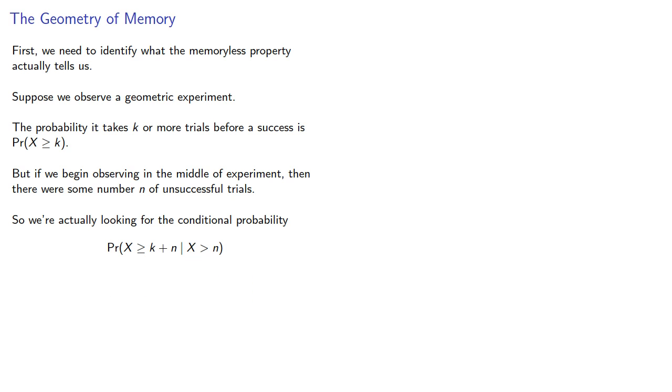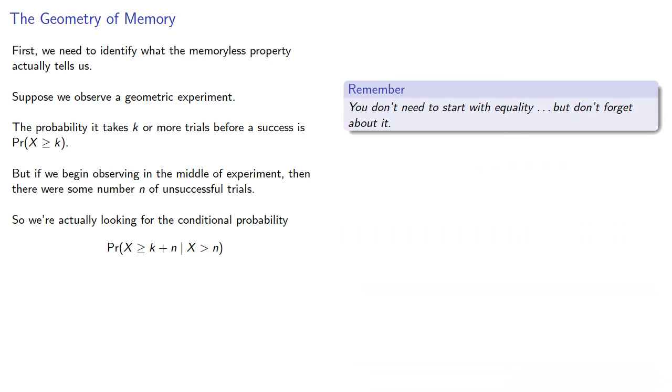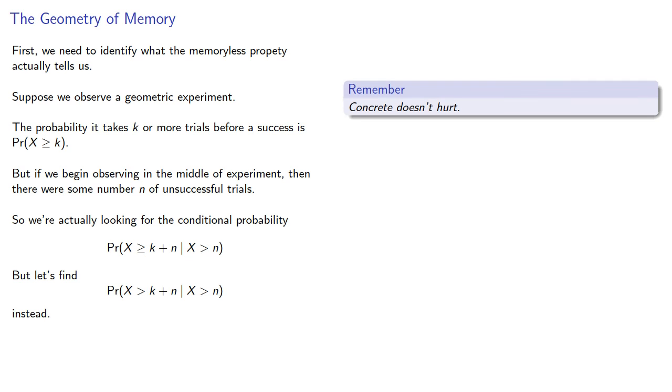But in probability, it's useful to remember that you don't need to start with equality, but don't forget about it. And it turns out that it'll be easier to find the inequalities. So let's find the probability that x is greater than k plus n, given that x is greater than n. And remember, concrete doesn't hurt.